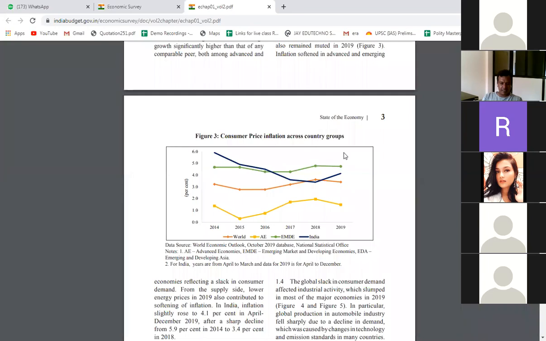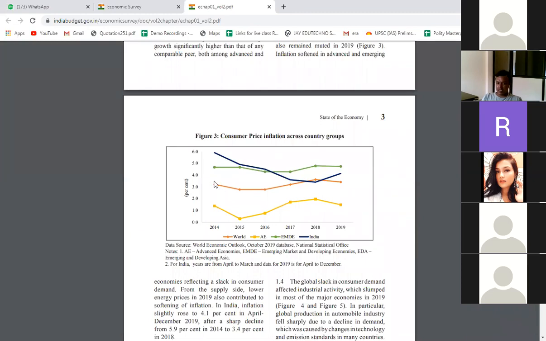Do you understand how to read this data? Yes, sir. If you have any doubts while I'm explaining, you can ask, right? So this is the data you have to see. Here again see the world average. Maybe UPSC may ask whether India's CPI was lower than the world CPI, correct or wrong, in the last 5 years.